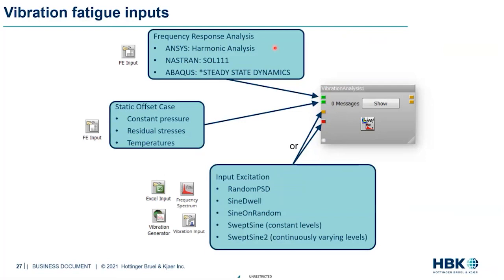This loading could be in X, Y, and Z directions, let's say. Each of those are excited for a unit excitation, and we are saving out the FRFs in each of the FE packages. In ANSYS, this would be a harmonic analysis that you would be performing. In Nastran, the equivalent name is solution 111. In Abaqus, this would be a steady state dynamics. Once we have the FRFs, they get fed into the top green pad.